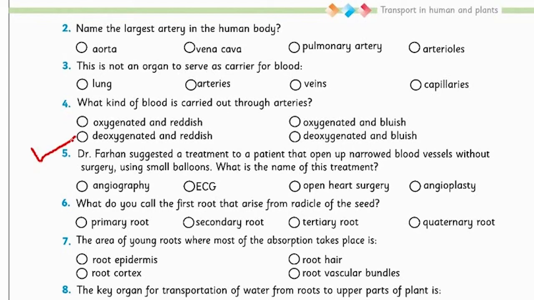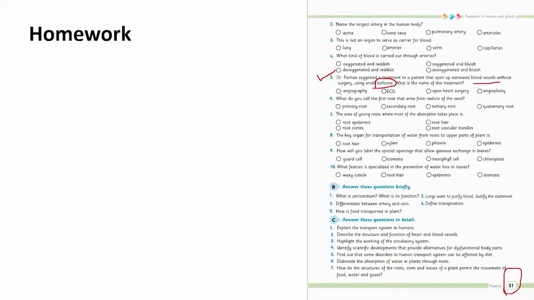We'll solve question 5 in today's lecture. Dr. Farhan suggested a treatment to a patient to open up narrowed blood vessels without surgery using small balloons. What is the name of this treatment? Is it called angiography, ECG, open heart surgery, or angioplasty? You have to identify the right name of the treatment which uses balloons to open up the narrowed blood vessels. You have studied about it, so you can find out the right answer.